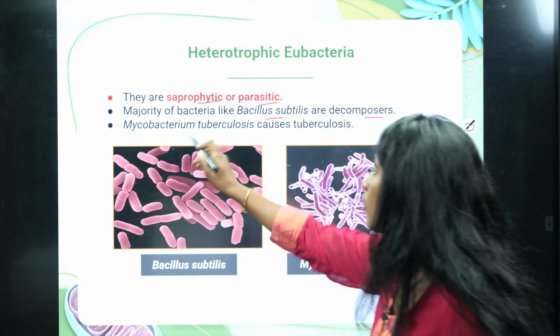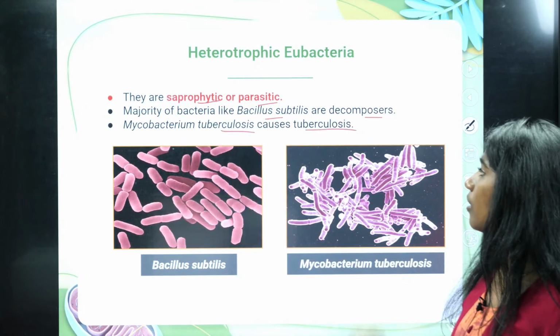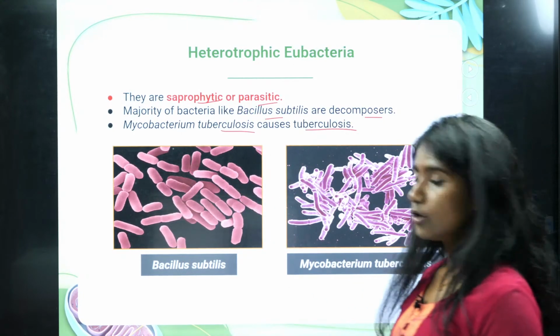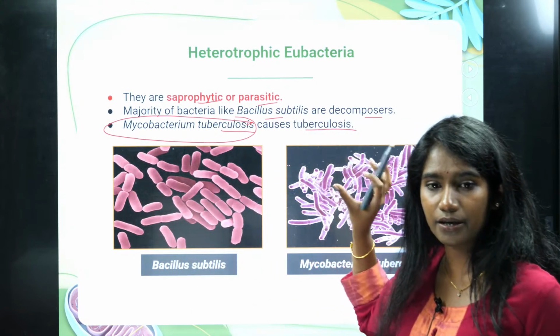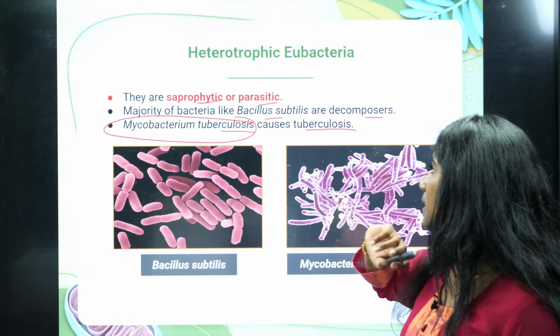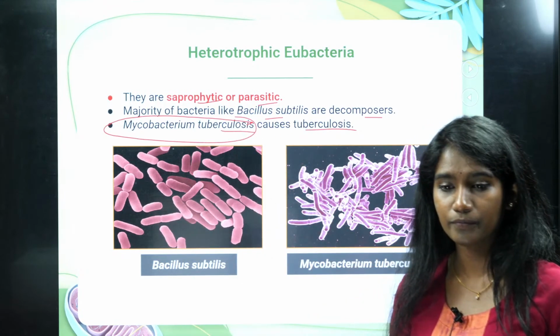Okay, and then Mycobacterium tuberculosis, it causes tuberculosis. So it is parasitic. Mycobacterium tuberculosis is parasitic, whereas Bacillus subtilis is saprophytic.